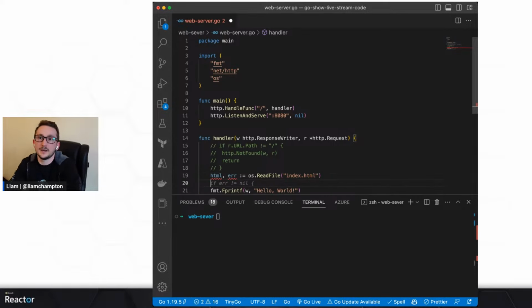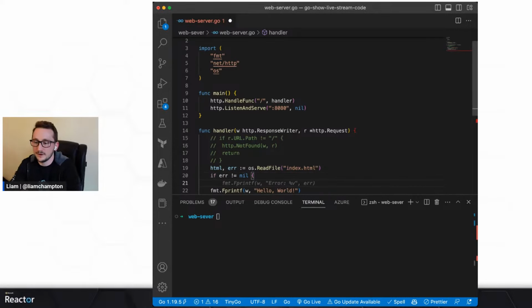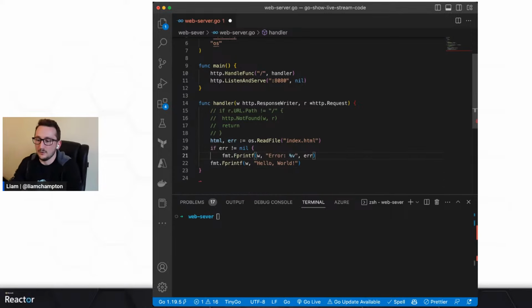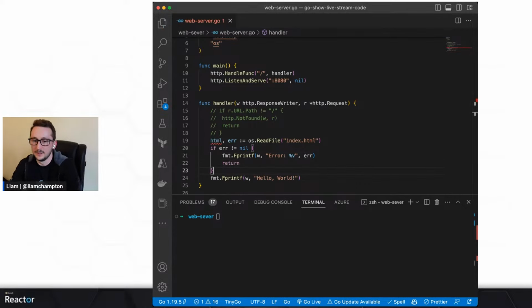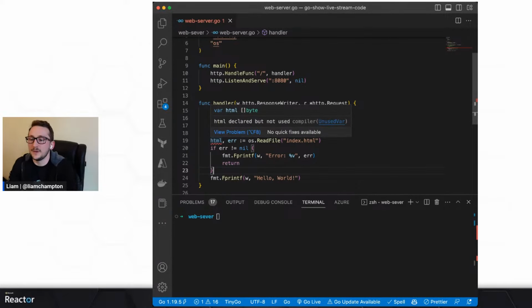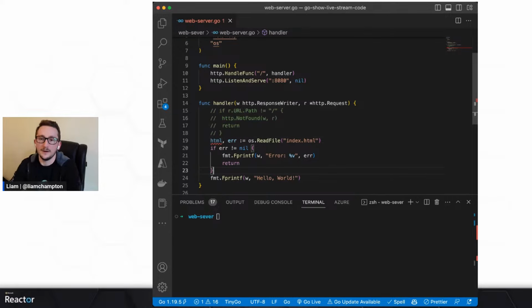But I need to do some error checking, because if it's not there, it will just fall flat on its face, and I don't want that. So let's do some error checking, and I'm going to go with whatever Copilot has there. I also want to do an HTTP status internal server error, but actually no, let's leave that as a return and see what we're doing with that one. HTML is complaining because it's not being used, so we now have to go and use it.